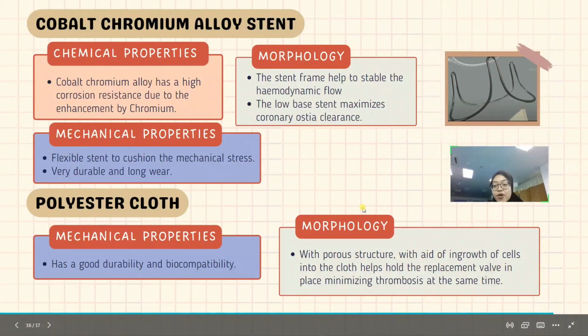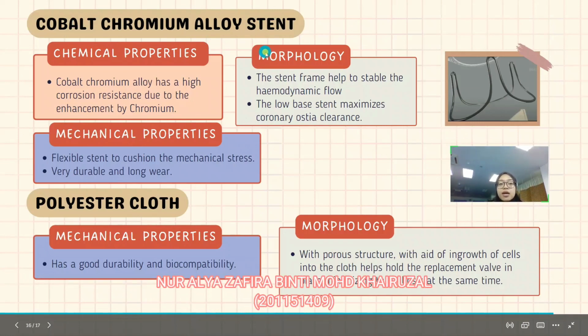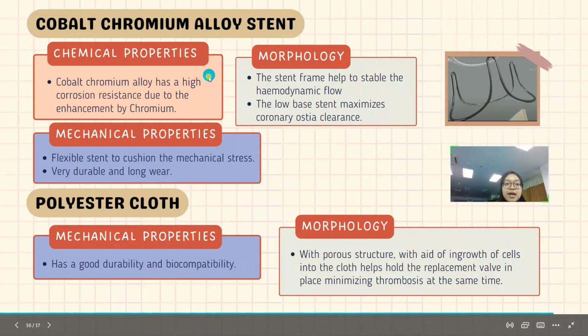Next, the main component for the heart valve design is the cobalt chromium alloy stent. For the mechanical properties, it has high corrosion resistance due to the enhancement by chromium.